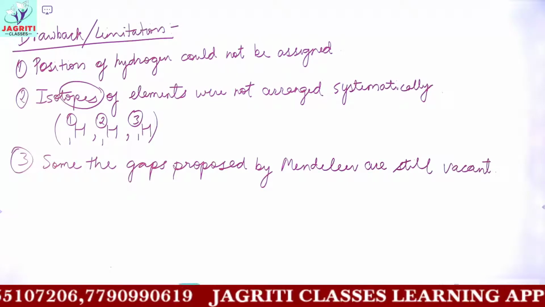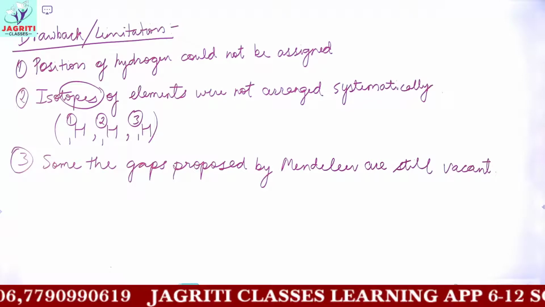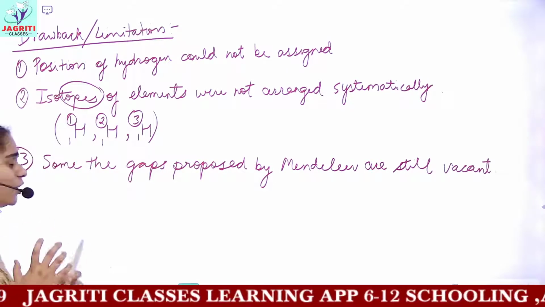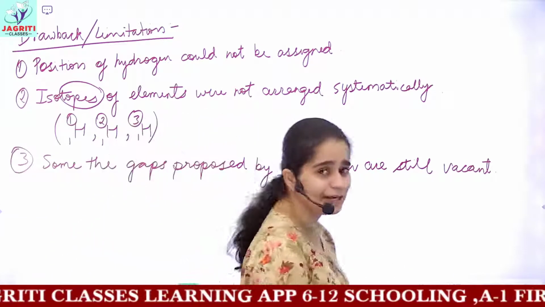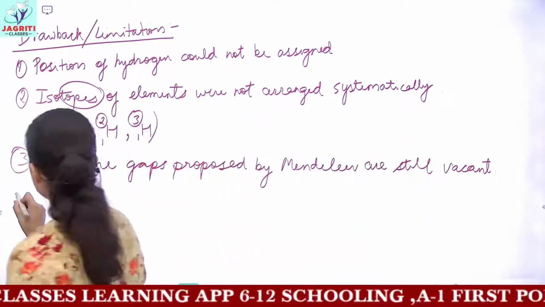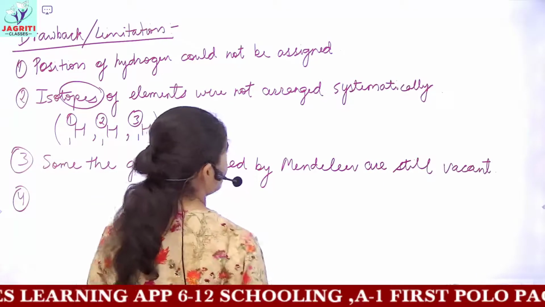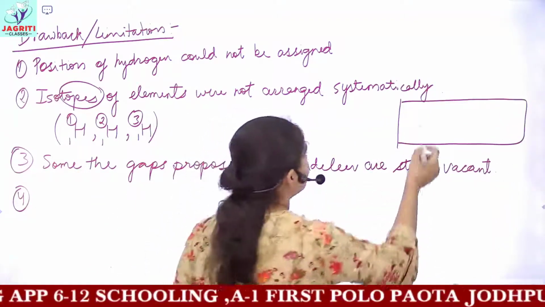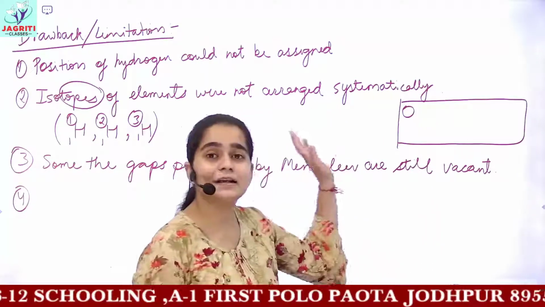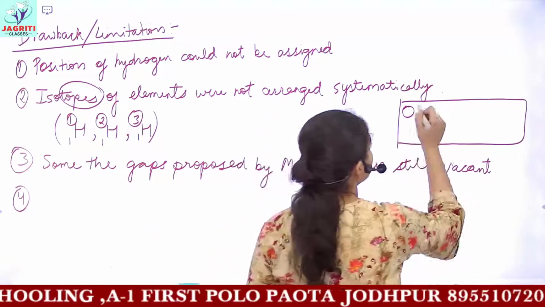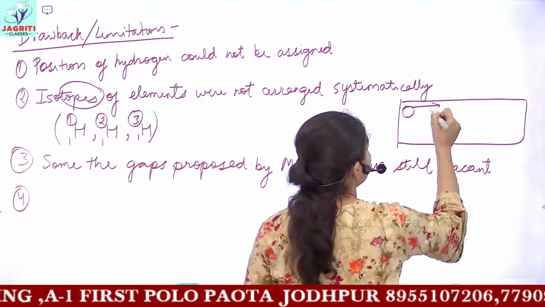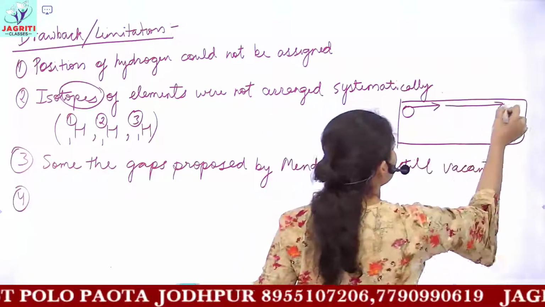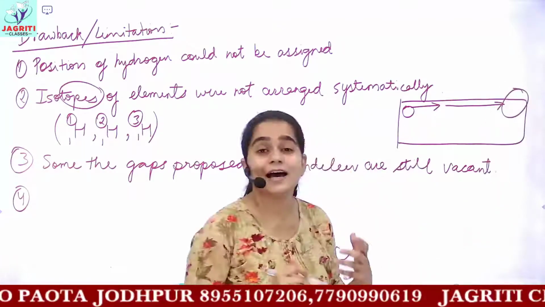Then the next demerit is that he gave the wrong order of atomic mass for many elements. He tried to arrange elements in increasing order of atomic mass. Elements having a lighter mass will come at the left, and as you move from left to right you will have elements with larger mass.